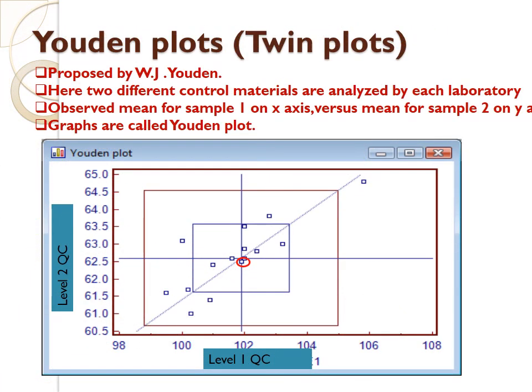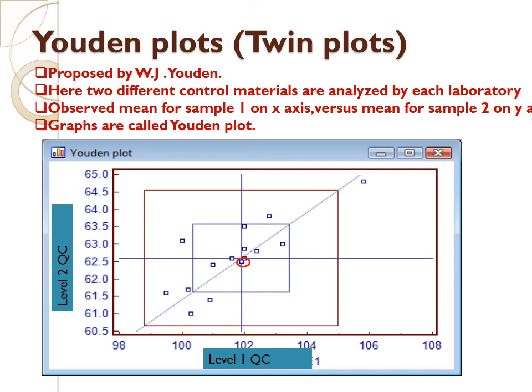Now the final control plot, which is known as the twin plot or Youden plot. This was named after the scientist W.J. Youden. Two different control materials are analyzed. On the x-axis is level 1 QC, on the y-axis level 2. And this 45-degree axis monitors the control performance.